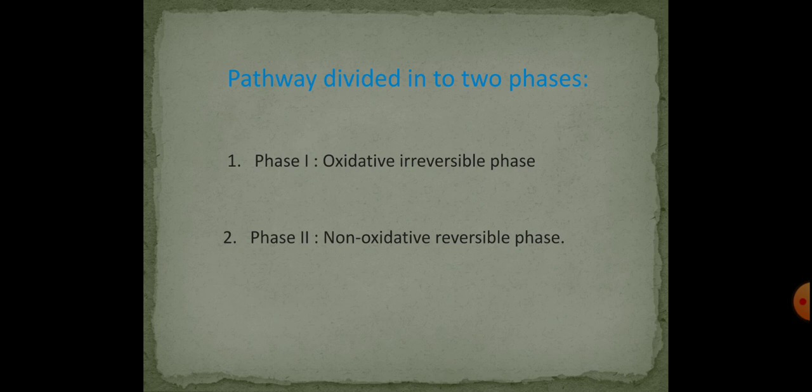Then the second phase, that is non-oxidative phase, is concerned with the interconversion of 3, 4, 5, and 7 carbon monosaccharides. So let us learn about them in detail.